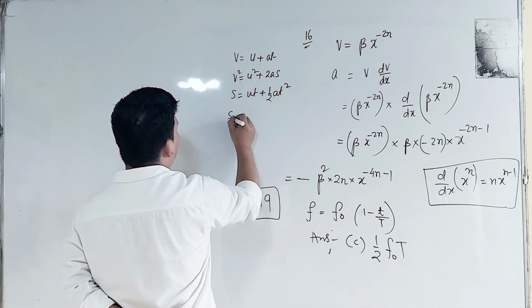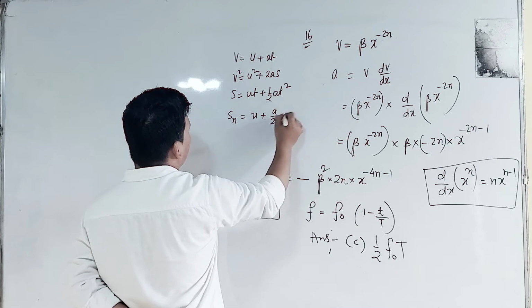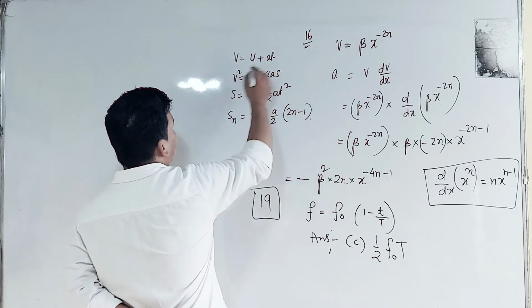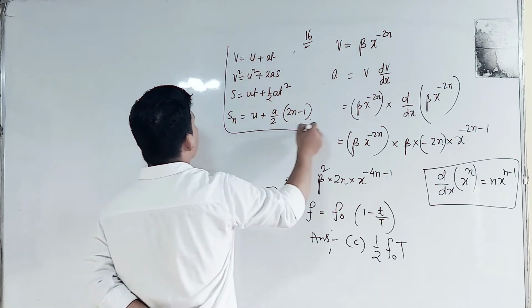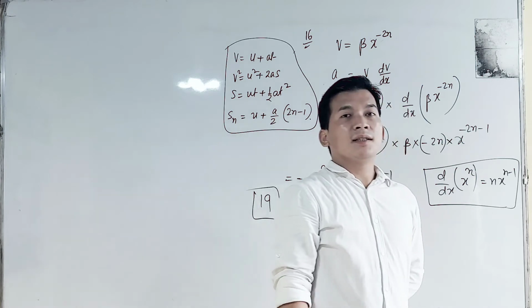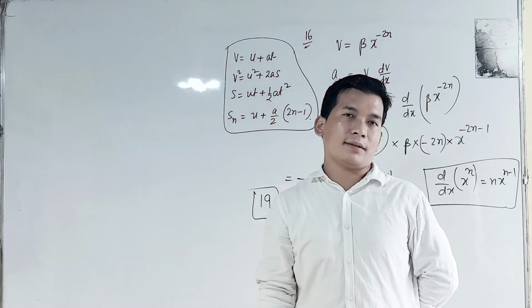Next will be Sn equal to u plus a by 2, into twice n minus 1. See, four formulas.